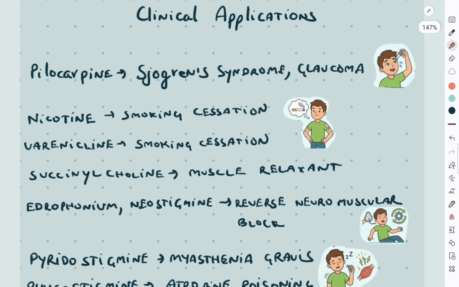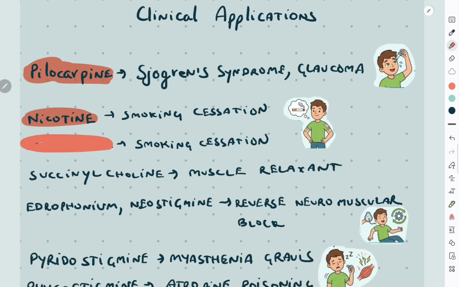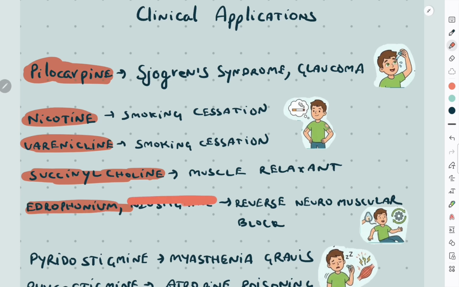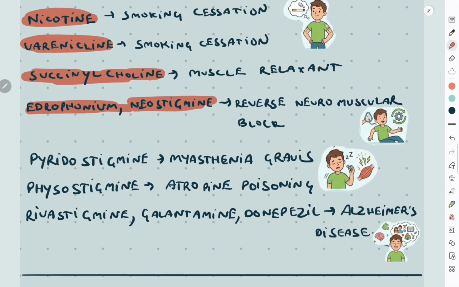Cholinomimetic drugs have a wide range of clinical applications. Pilocarpine is used in Sjogren's syndrome to increase salivation and in glaucoma to decrease intraocular pressure. Nicotine is used as a gum or patch for smoking cessation. Varenicline is another drug used for smoking cessation. Succinylcholine is used as a muscle relaxant in anesthesia. Edrophonium can be used to reverse non-depolarizing muscle relaxants, but neostigmine is the preferred drug for this.